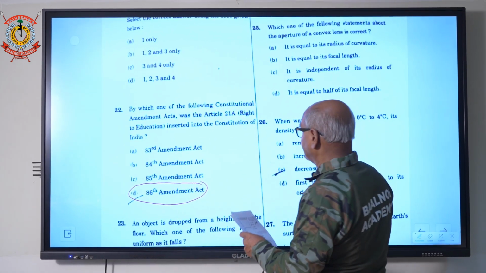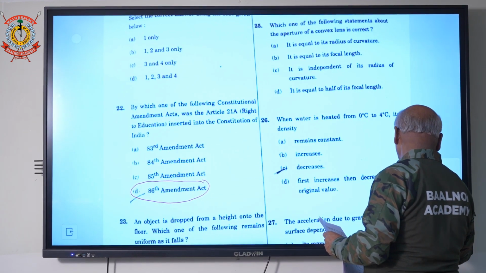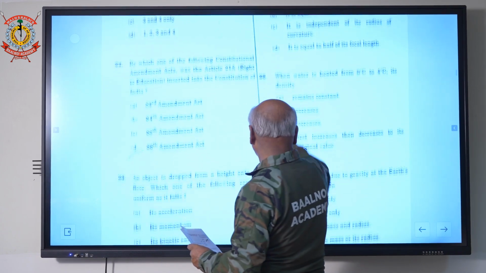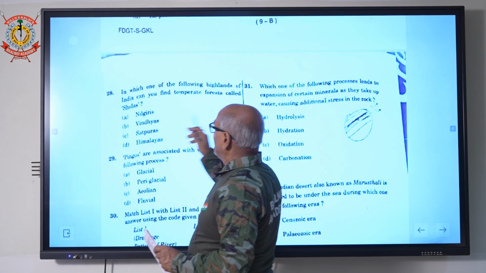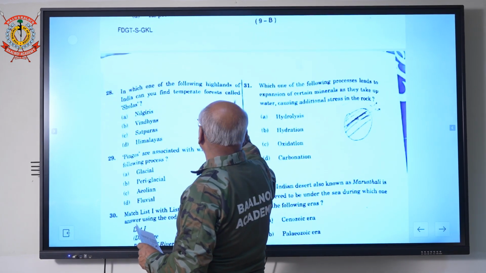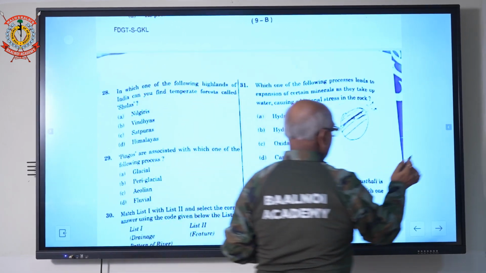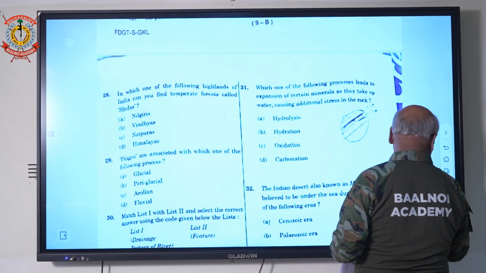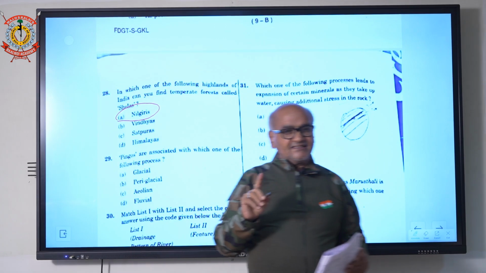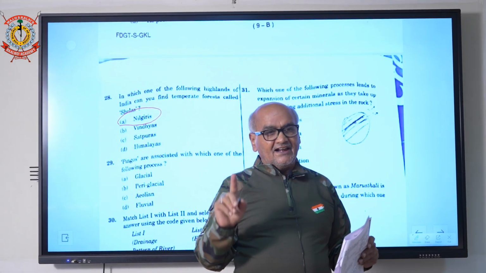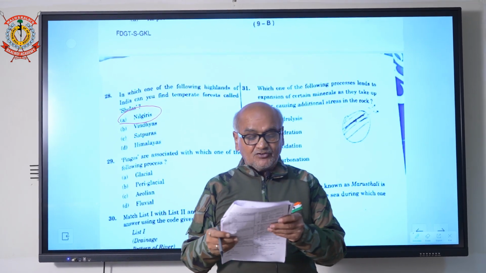Question number 28. In which of the following highlands of India can you find a temperate forest that is called Sholas? Answer is Nilgiri. Nilgiri lies in Karnataka, Kerala and Tamil Nadu states.